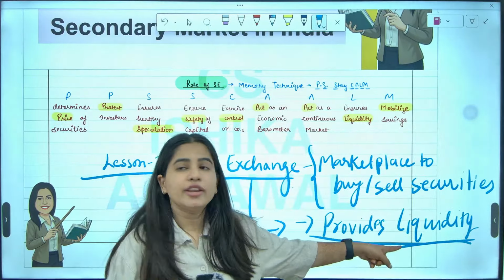You can easily find buyers if you want to sell any shares. So, it provides liquidity to the investors. That's all about stock exchange.